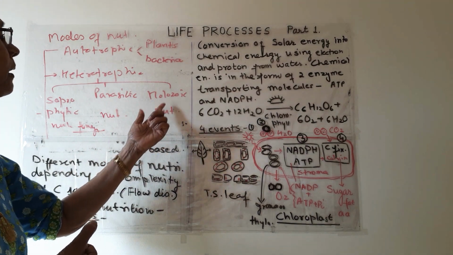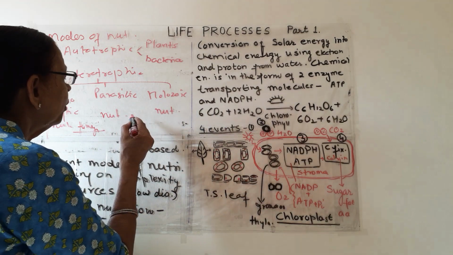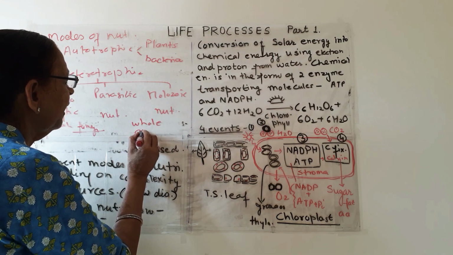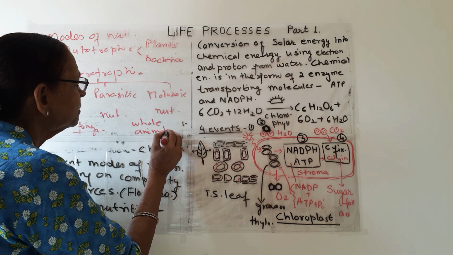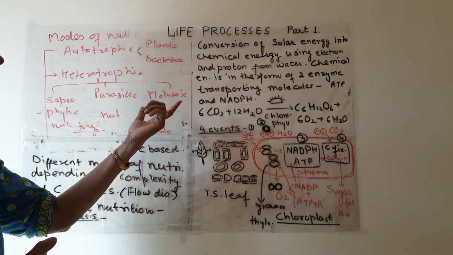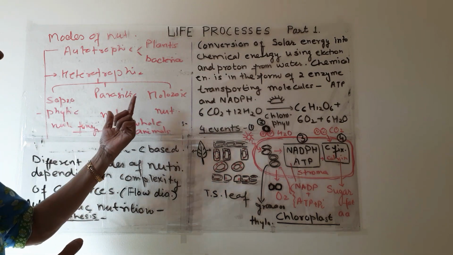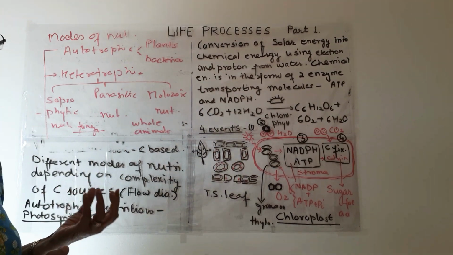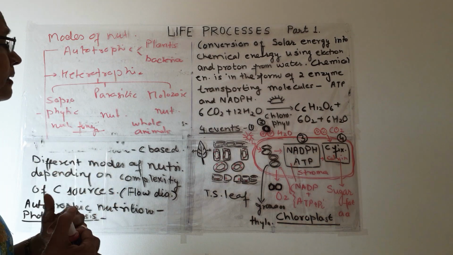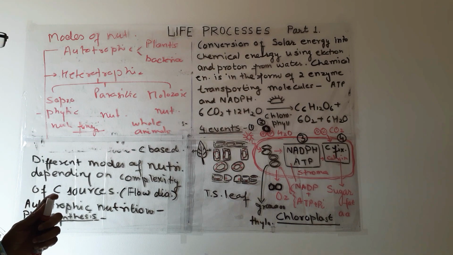Third is holozoic. Holo means whole, W-H-O-L-E, and zoic means animals. So the animals which take the whole food or complete food are under holozoic nutrition. We, the human beings, are holozoic. We take the complete food, first we ingest and then it is digested. So these are the different modes of nutrition.